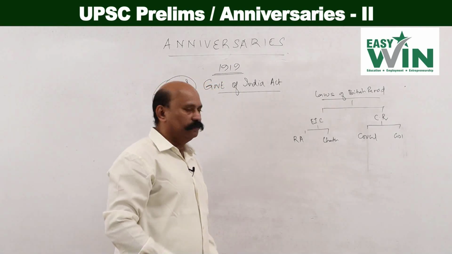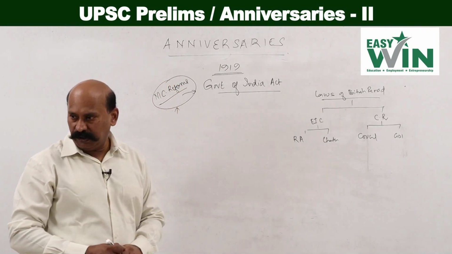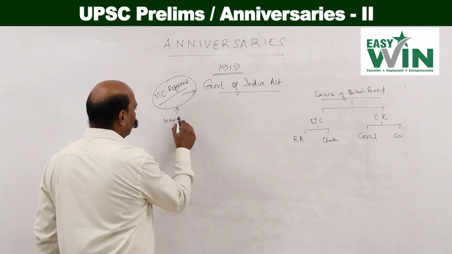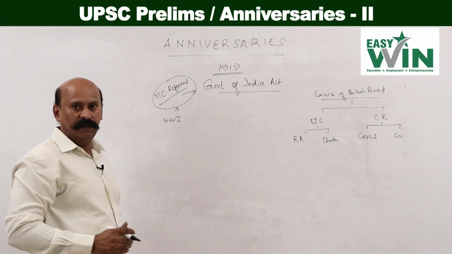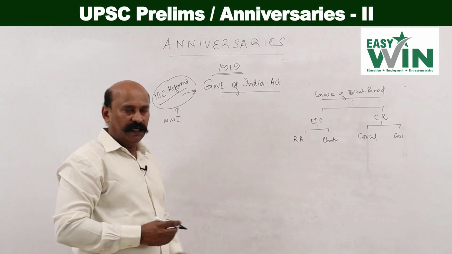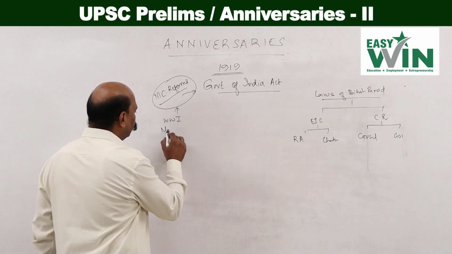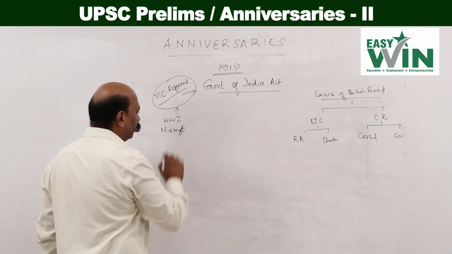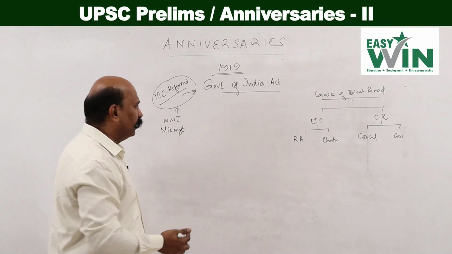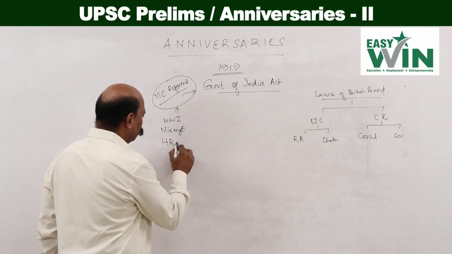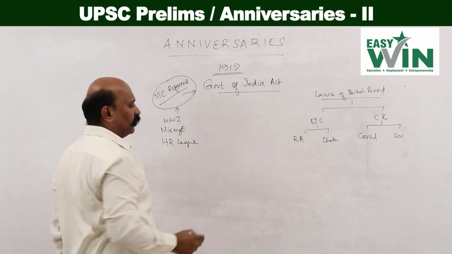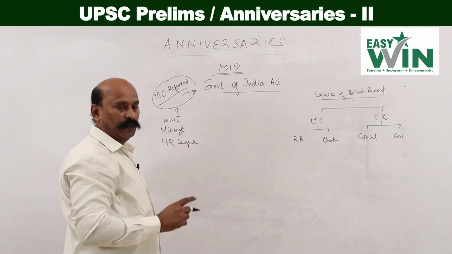After the Morley-Minto reforms came the Montagu-Chelmsford reforms. The Montagu-Chelmsford reforms were because of World War I and the problems associated with it. Secondly, the mismanagement of the Indian system was another important problem. And then the demand for the Home Rule League. This has an important connection with world history.